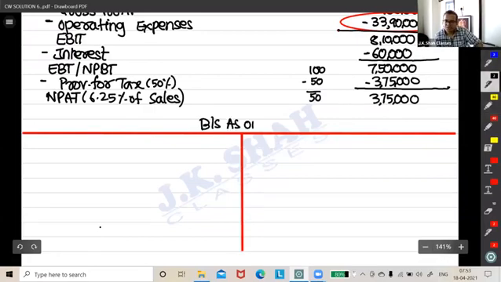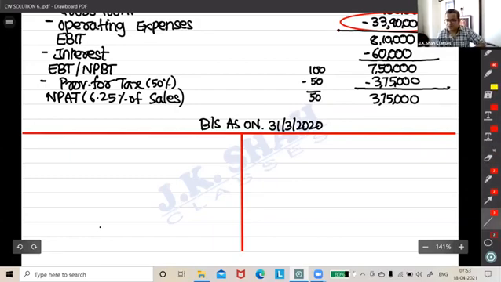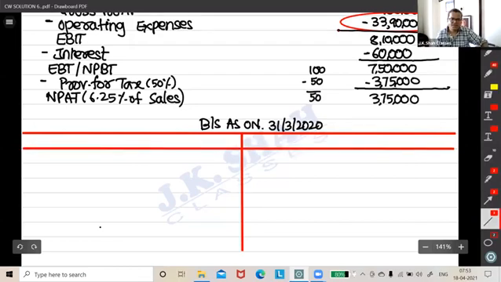Balance sheet as on 31-3-2020. Strictly follow the same thing, don't apply any ideas.